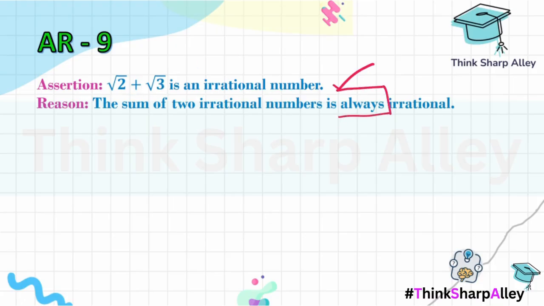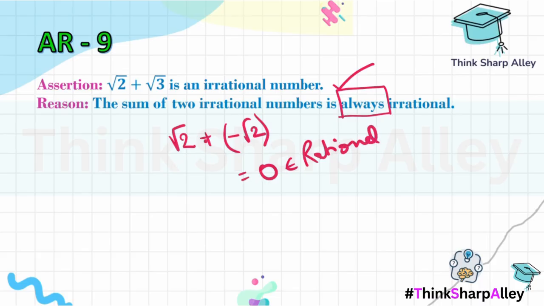But does it happen always? Let's take two irrational numbers. One is root 2, another is minus root 2. If I add these two irrational numbers, we are getting 0, which is a rational number. So if I take two equal and opposite irrational numbers, their sum gives me 0, which is a rational number, and hence the sum of two irrational numbers is not always irrational.